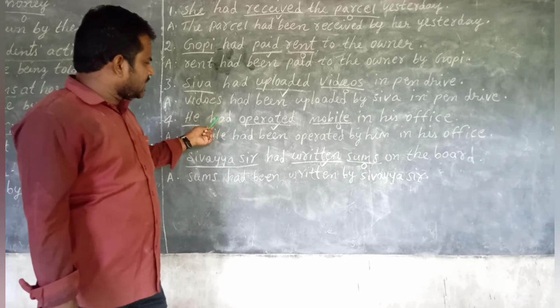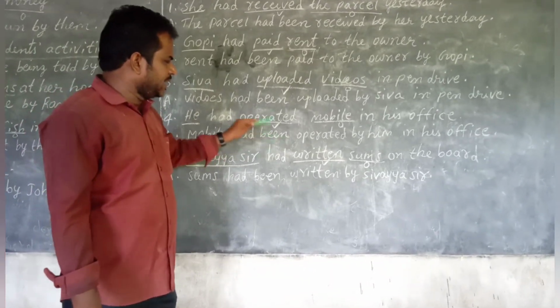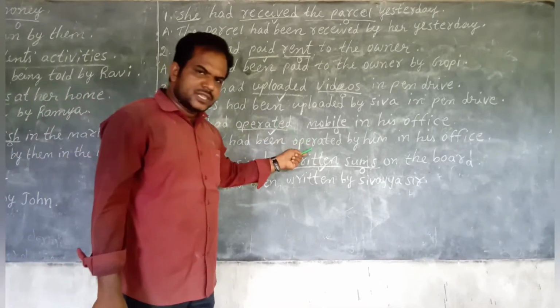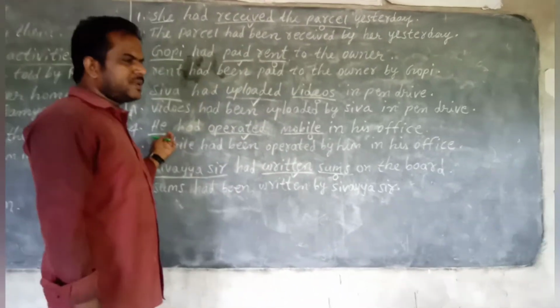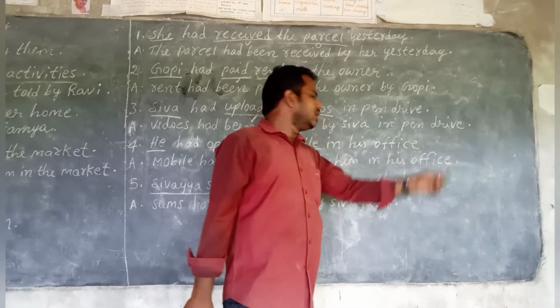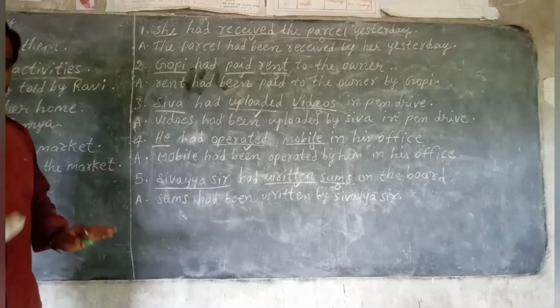In active voice had is given; in passive voice, had been we have to write. This is the B form, been. So second rule over. Third rule, change the verb into V3. Fourth rule, add by. Fifth rule, subject should be changed as object, him. The remaining sentence we have to add here, in his office.